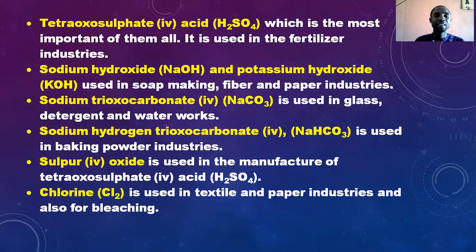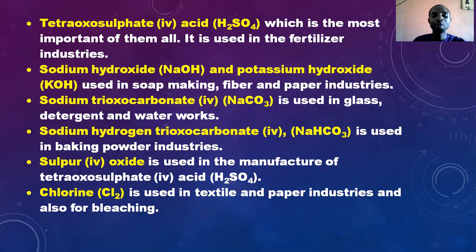Number one is tetraoxosulfuric acid. It is a chemical, and it's a heavy chemical because it's heavily used in industry, and several industries depend on it to produce one thing or the other. So it's the most important of them all, and it's used in the fertilizer industries. Sodium hydroxide and potassium hydroxide are used in soap making, fiber, and even the paper industries.